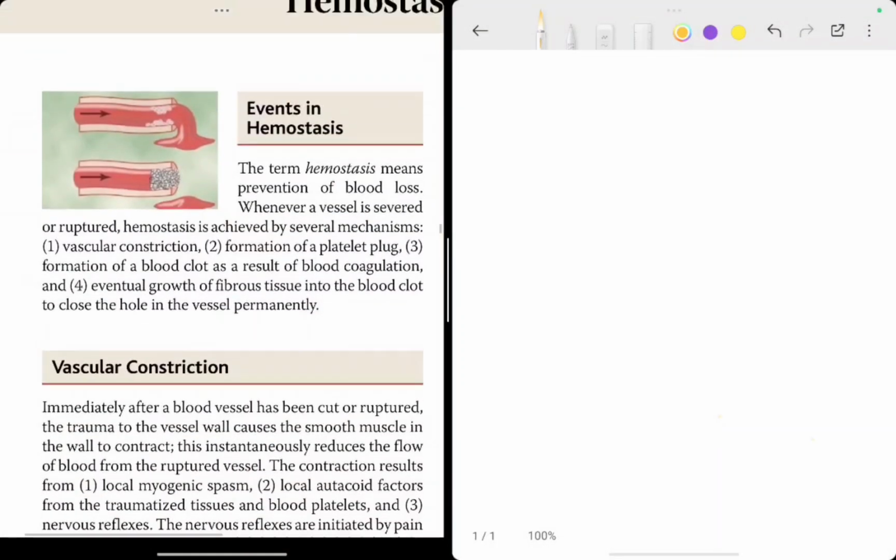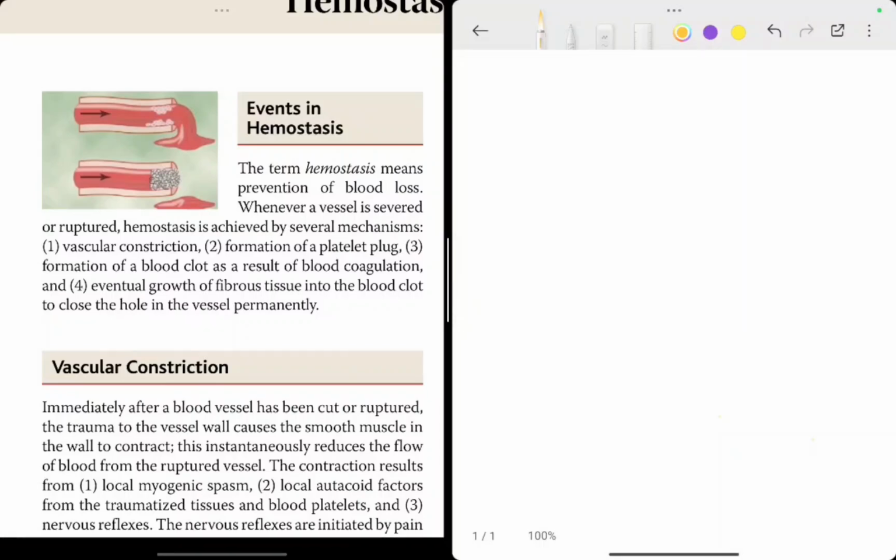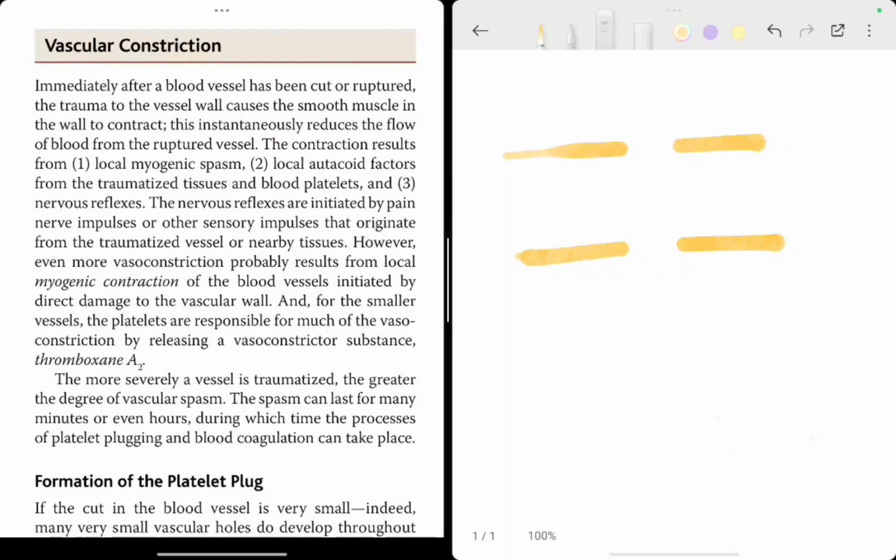So what does this mean? Let's see. This paragraph is wanting you to know that if this is my blood vessel, whenever it gets ruptured like this, it follows certain mechanisms. The first one is vascular constriction. The second one is platelet plug formation. The third one is blood coagulation. And the fourth one is fibrous tissue formation. Let's see the first event, and that is vascular constriction.